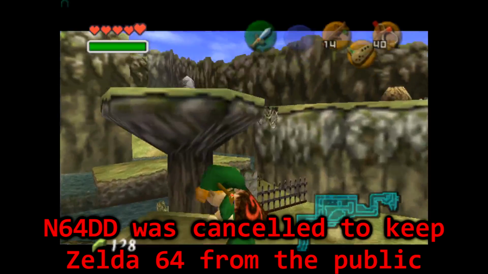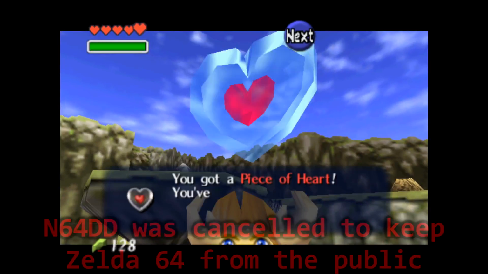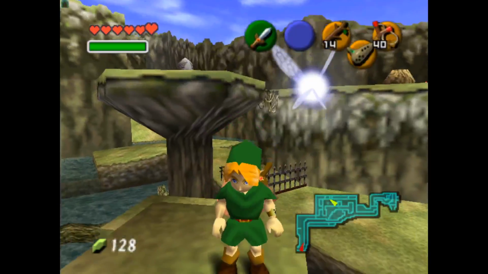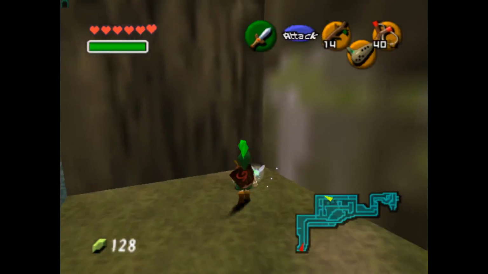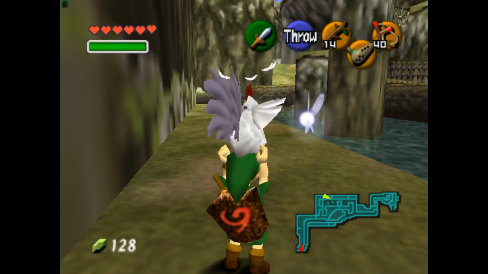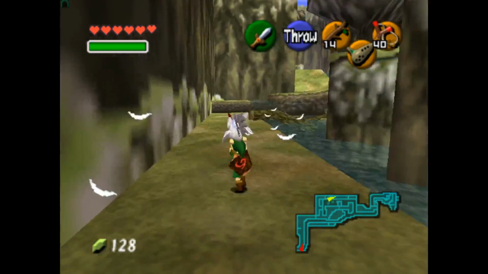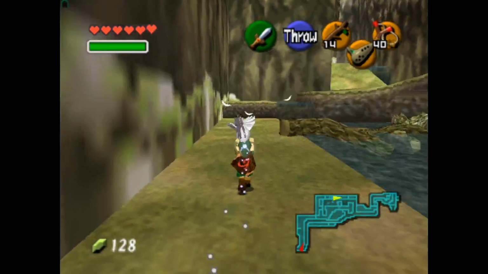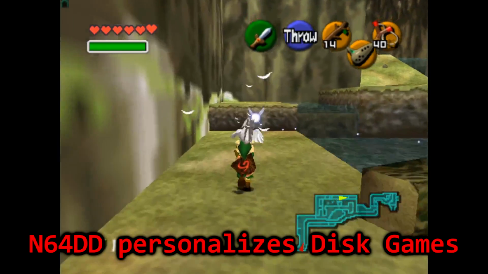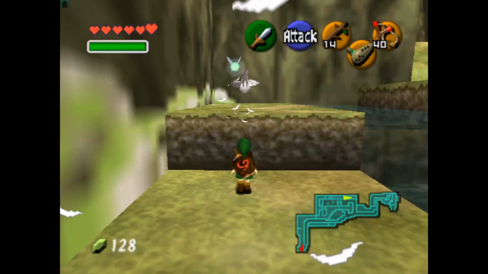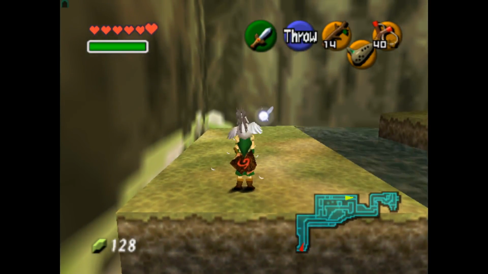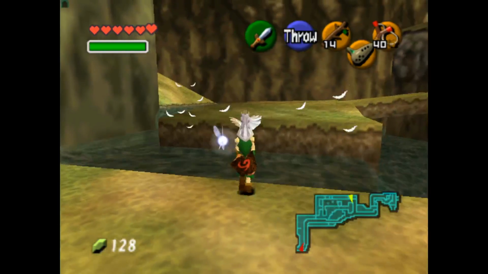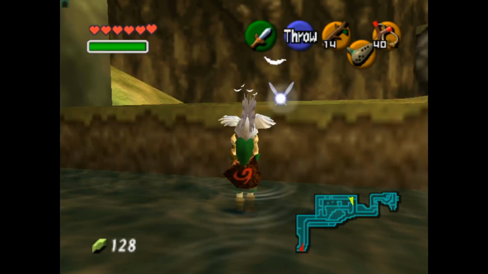N64DD was cancelled to keep Zelda 64 from the public seems to corroborate this. I don't know if whoever wrote this was misinformed, but the N64 disk drive did release in Japan, although because it flopped pretty hard, it never got a worldwide release. Finally, N64DD personalizes games is just another take on the every copy of Mario 64 is personalized meme that was highly circulated when the Mario 64 iceberg was at the peak of its popularity.